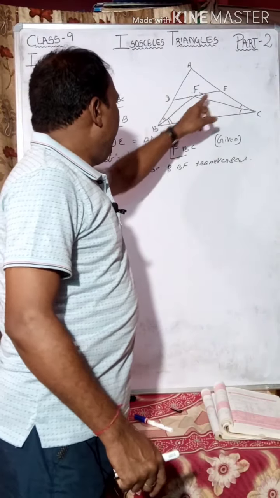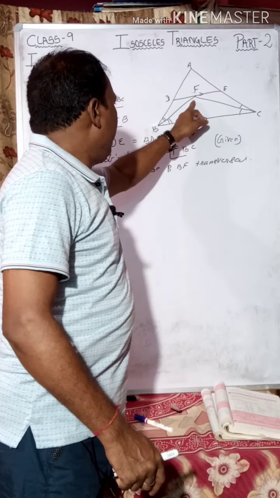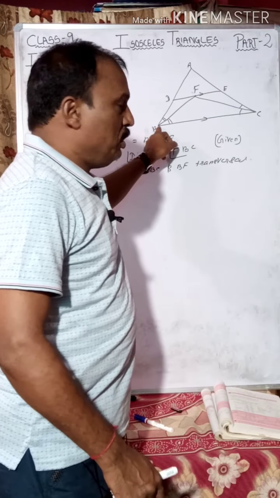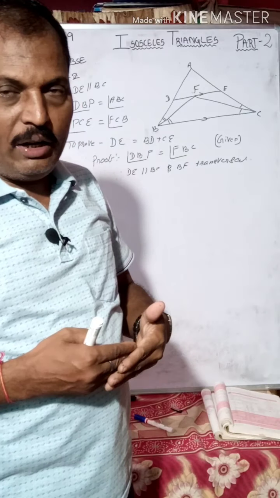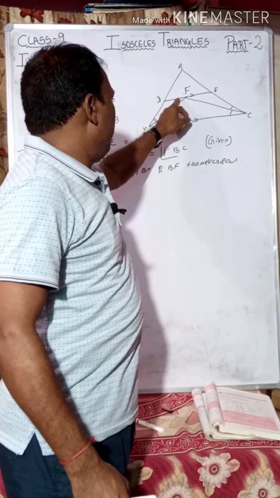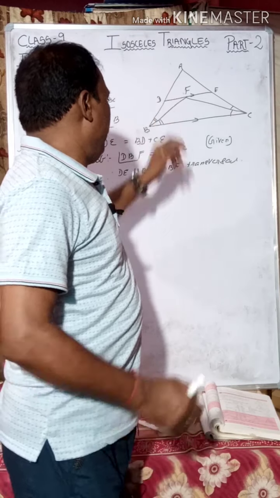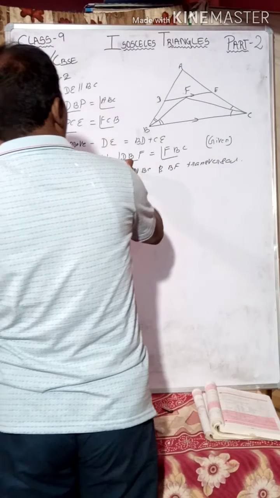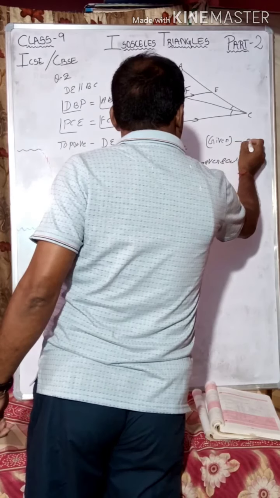Now DE is parallel to BC, BF is transversal, so interior angles are there, no exterior angle. So this angle is equal to this angle. This is equation 1.